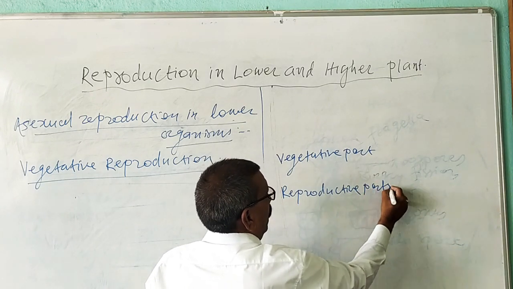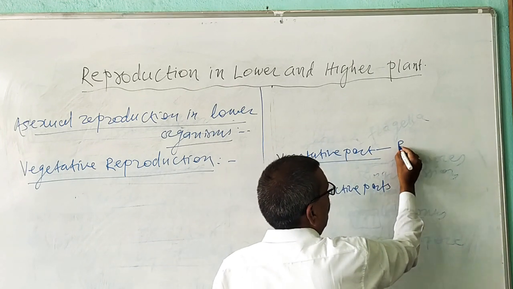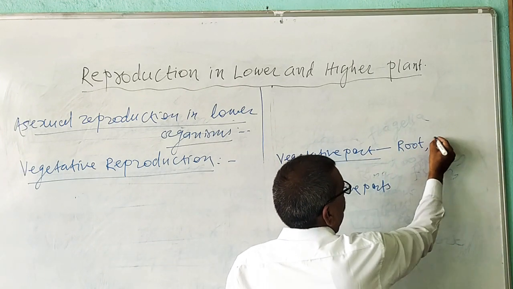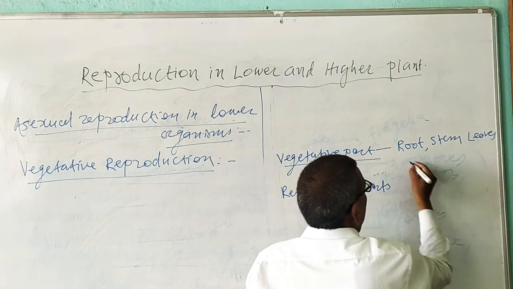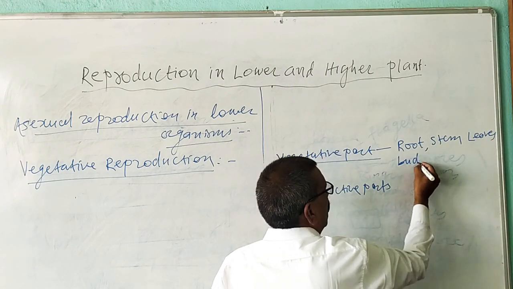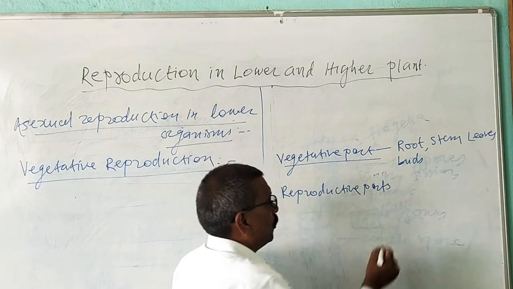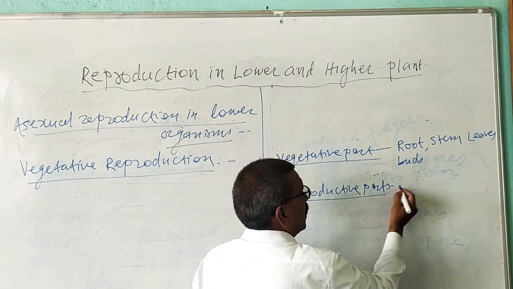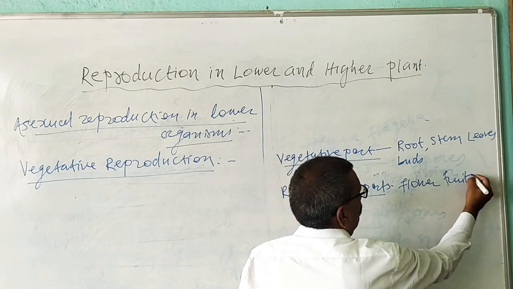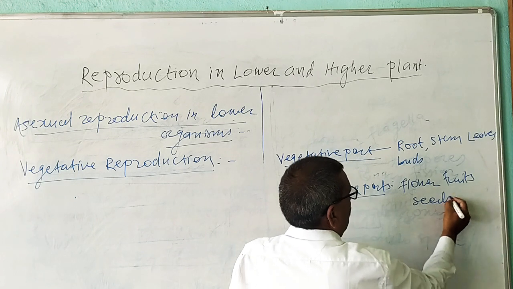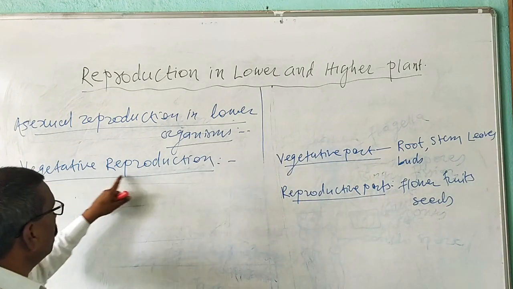Which are the vegetative parts and which are the reproductive parts? The vegetative parts of the plant are the root, stem, leaves, and different types of vegetative buds. The reproductive parts are the flower, fruits, seeds, etc.